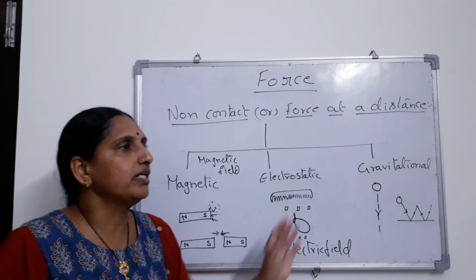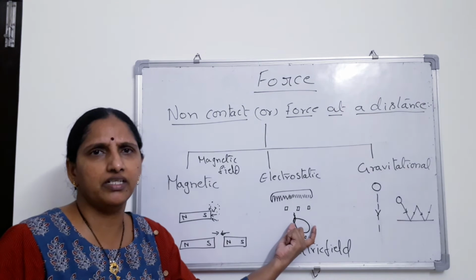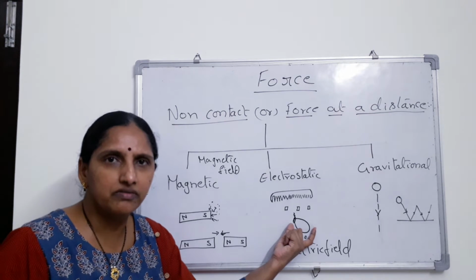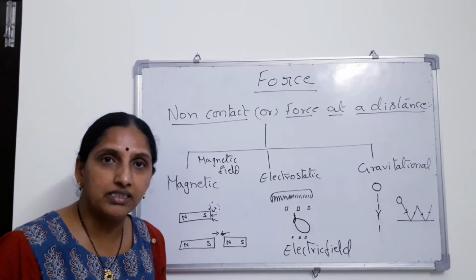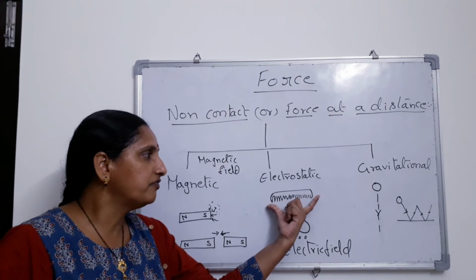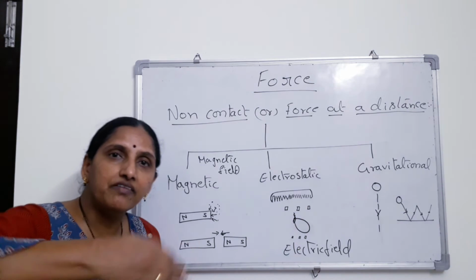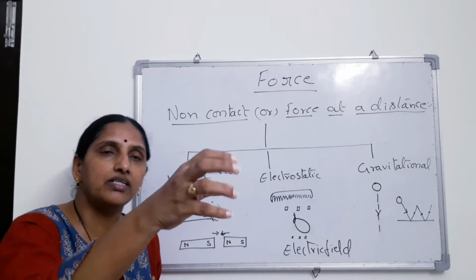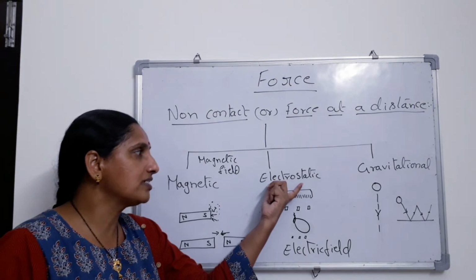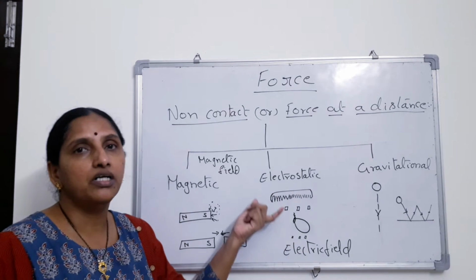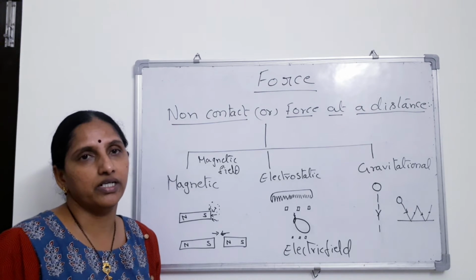Similarly, here also, you can't keep the balloon there and the paper pieces here, because the field is very, very weak. A weak field is created because of the minute charge which is formed on this. And similarly, when the comb is getting charged, that is the charge it is attaining. Because of that, it is creating a field around it. Because of that field, it is attracting the paper pieces towards it. So electrostatic force is also a non-contact force.